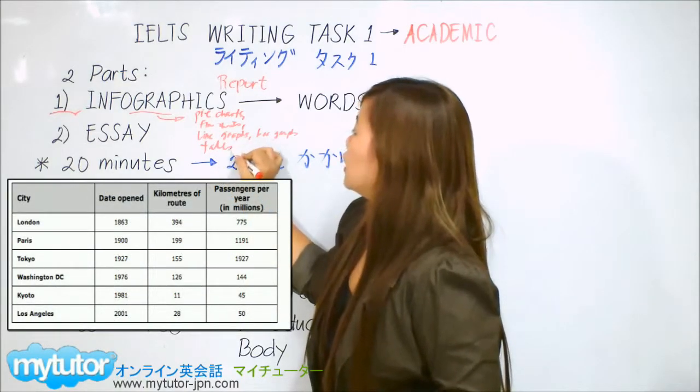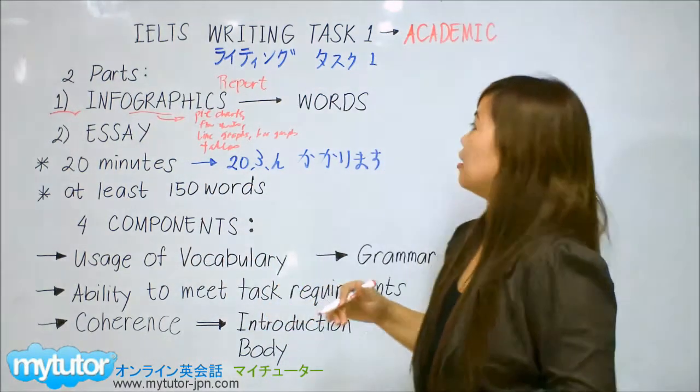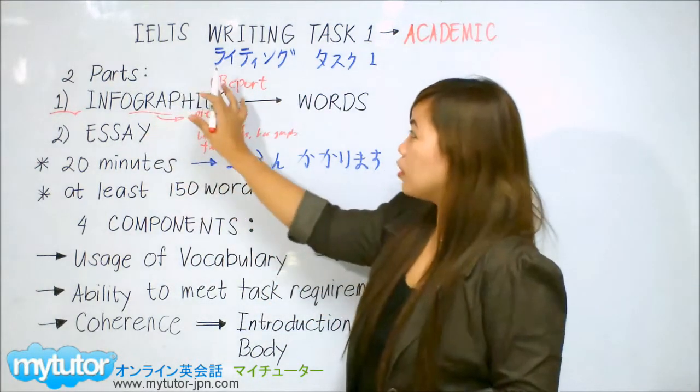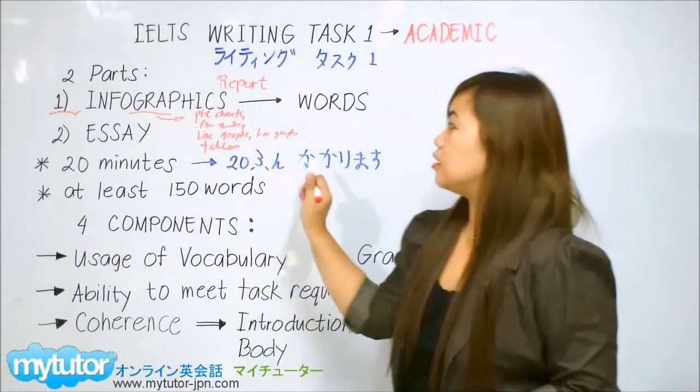These are examples of information graphics, or what we call infographics. We are going to make a report describing infographics.